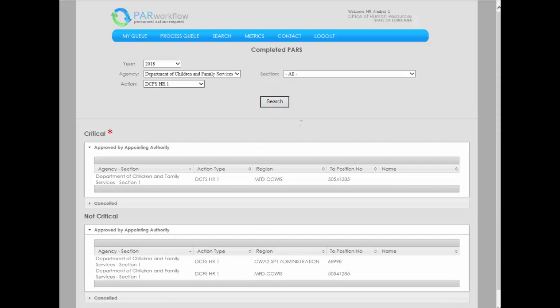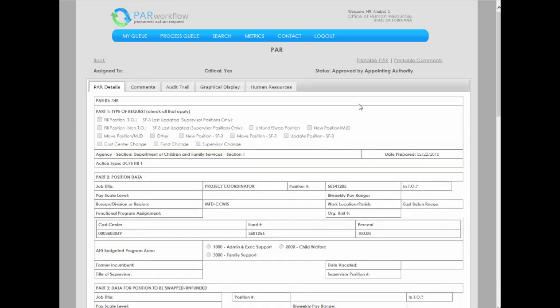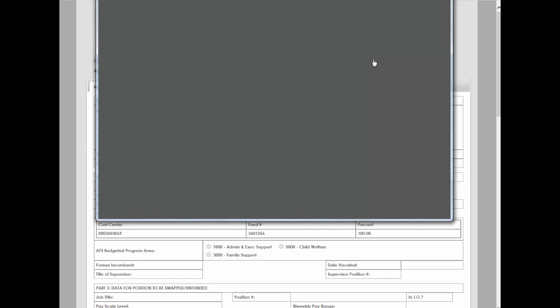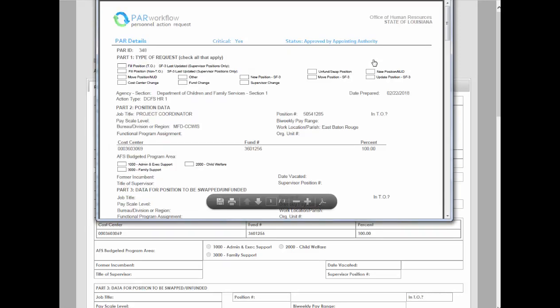The OHR analyst will print the completed PAR to be processed in the HCM system and file in the employee's file. To print the PAR, select a PAR for viewing. At the top right of the screen is the printable PAR link. This printable PAR may be printed using the print dialog of the document viewer.